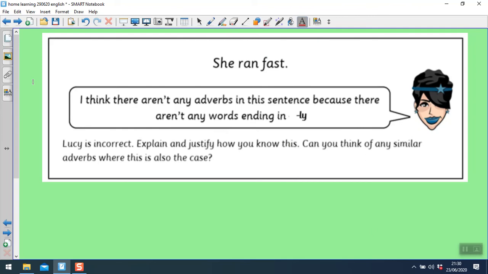Let's look at this sentence. She ran fast. This girl says, I think there aren't any adverbs in this sentence because there aren't any words ending in ly. Lucy is incorrect. Explain and justify how you know this. Can you think of any similar adverbs where this is also the case? Pause the video and try to explain why Lucy is incorrect.